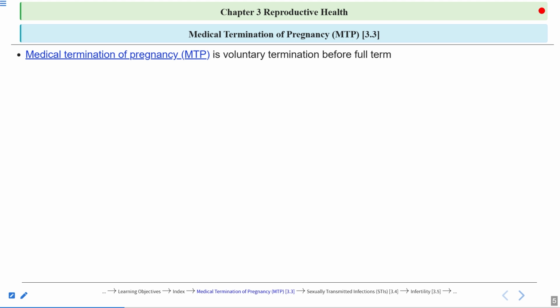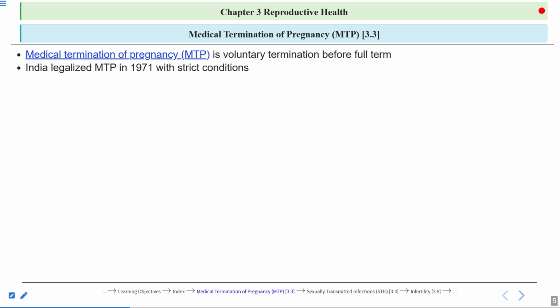And remember, induced abortion is different from spontaneous abortion, also known as miscarriage. MTP was legalized in India in 1971.